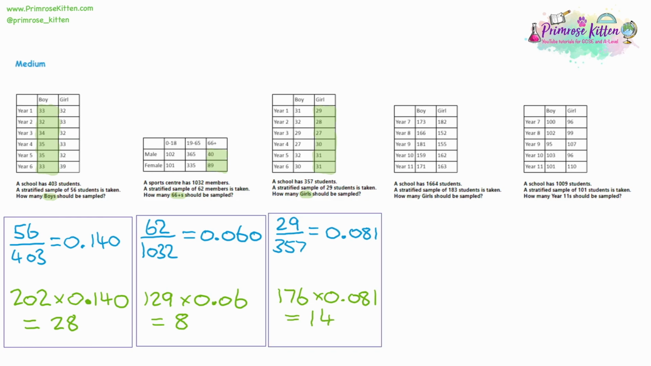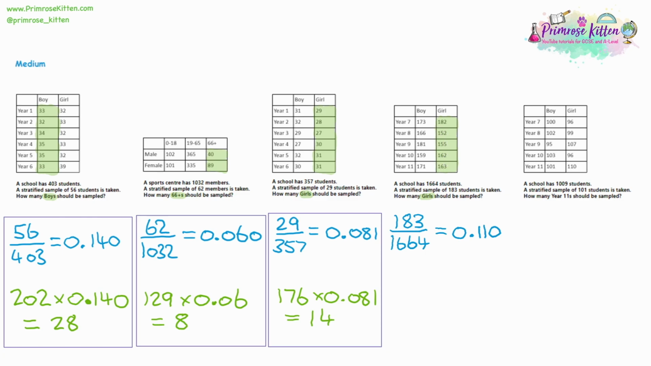Moving on to question 4, we are sampling 183 students in a school of 1,664 students in total. That gives us a proportion of 0.110 to 3 decimal places. Now we're being asked how many girls should be sampled again. And this time, secondary school, it's only got 5 classes, from year 7 up to year 11.